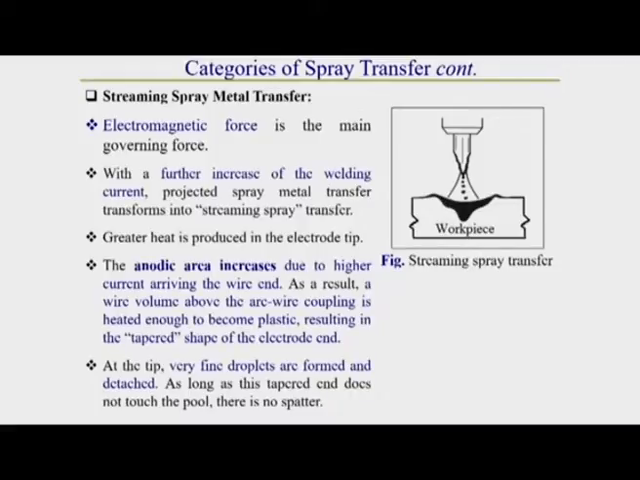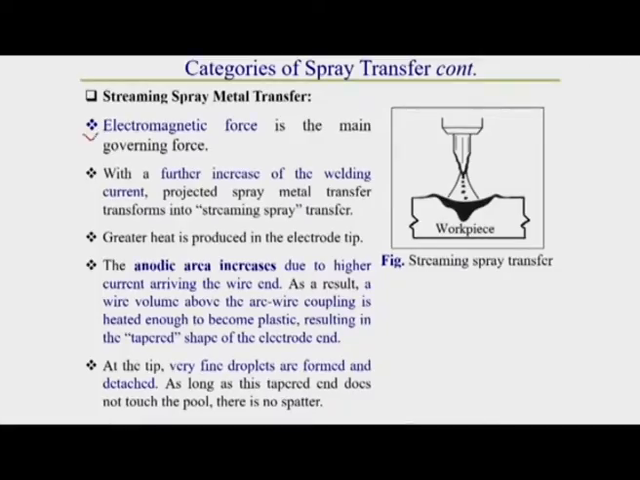Now, we will go to the streaming type of metal transfer. What is the streaming type of metal transfer? It is also a spray type of metal transfer. Here the drop diameter is comparatively much smaller than the electrode diameter. How it occurs, I will explain in detail here. In streaming spray metal transfer, a stream of molten droplets comes out from the electrode tip, whose size is very much smaller than in projected spray metal transfer.